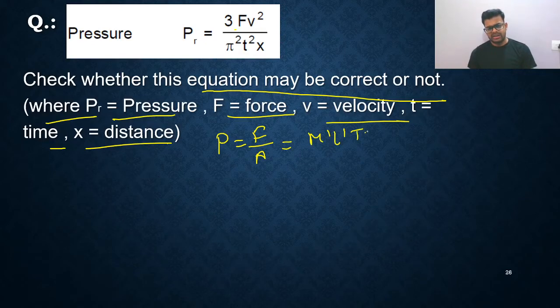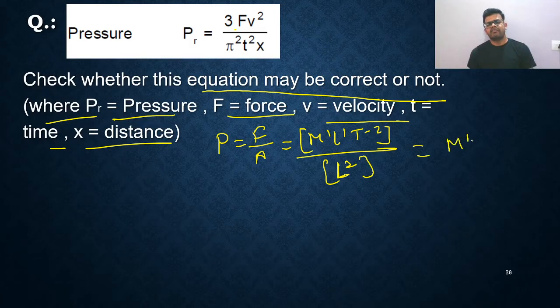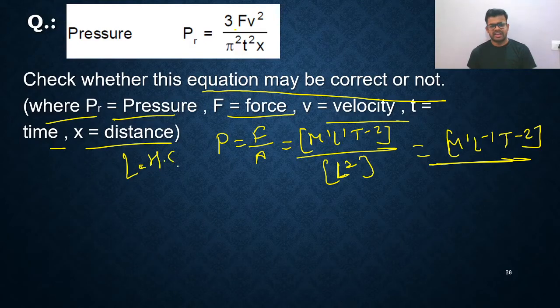M1 L1 T minus 2 is force, divided by area. Area is just L raised to 2. You are getting M1 L minus 1 T minus 2. So this is pressure, and this is LHS. LHS is what? Pressure. Now I'll talk about RHS.